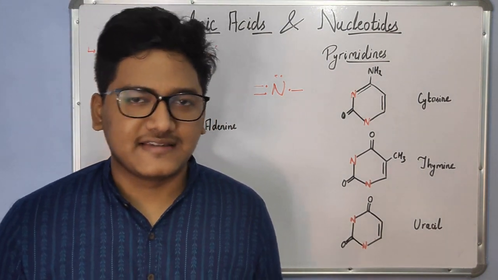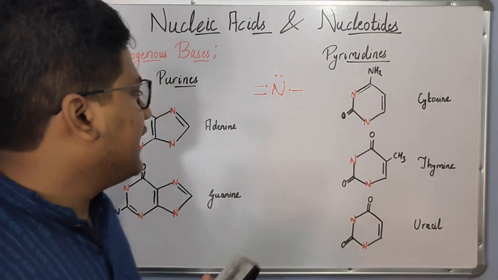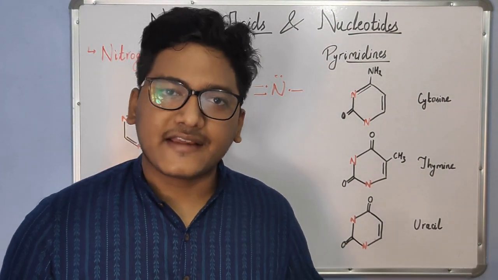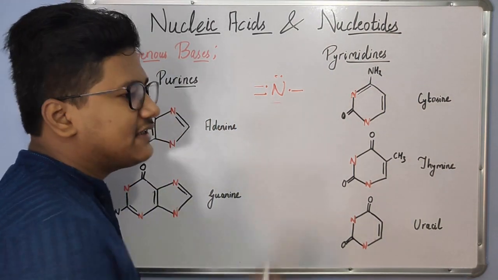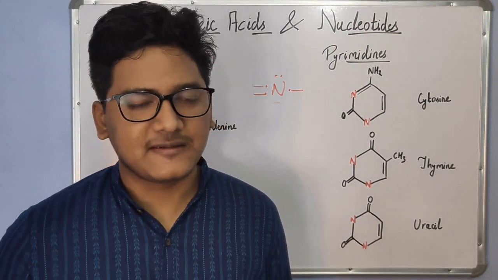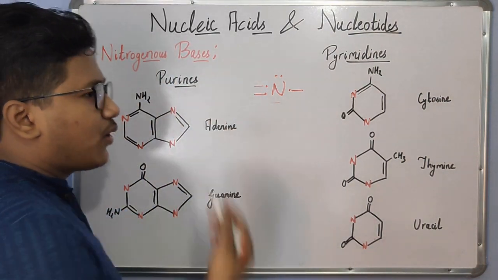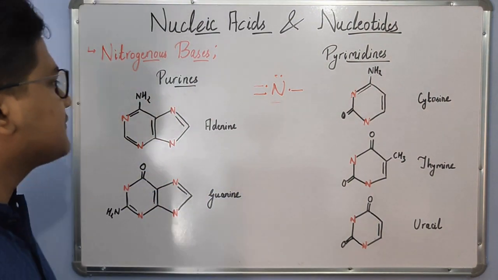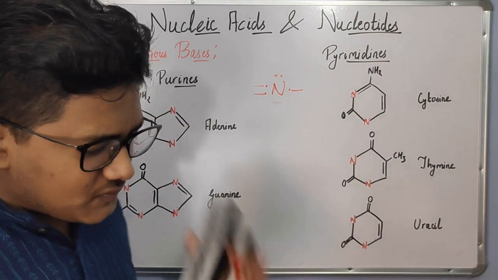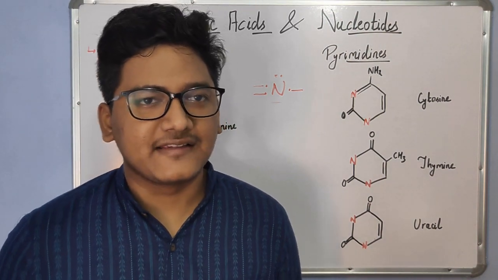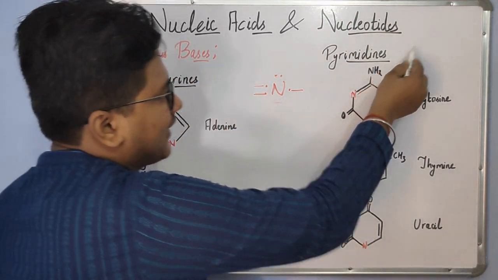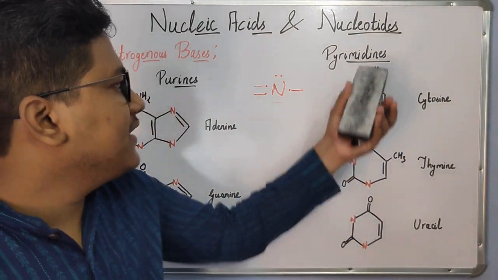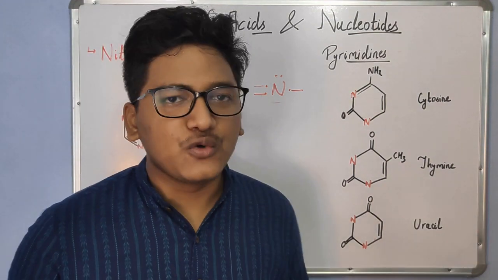And according to the Lewis acid-base definition, any electron which is non-bonded can sometimes be donated to an electron acceptor, and the compound which will be donating the electron is termed a Lewis base. So from that point of view, the basic property is present in nitrogenous bases, and thus they are called nitrogenous bases. Now, the nitrogenous bases are broadly divided into 2 categories, that is the purines and the pyrimidines. So the purines consist of adenine and guanine, whereas the pyrimidines consist of cytosine, thymine and uracil.